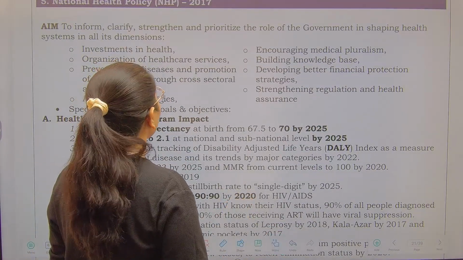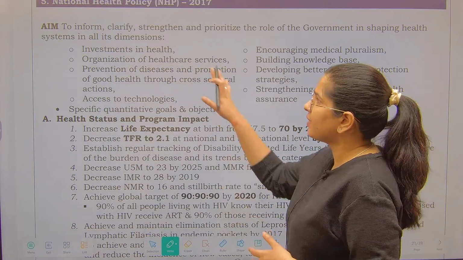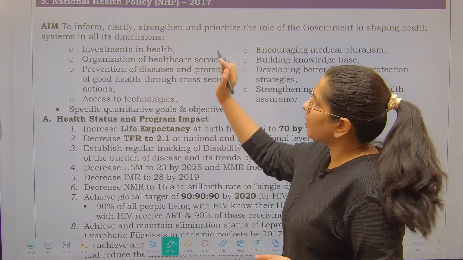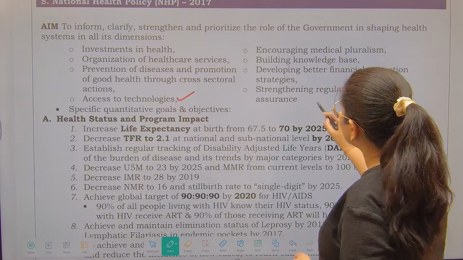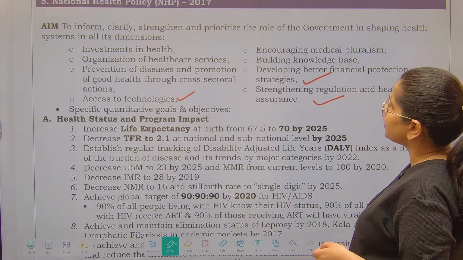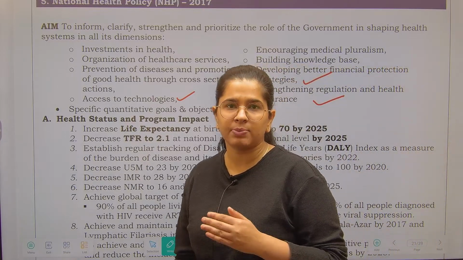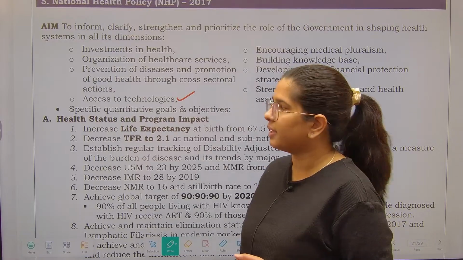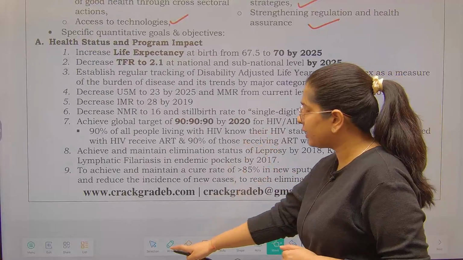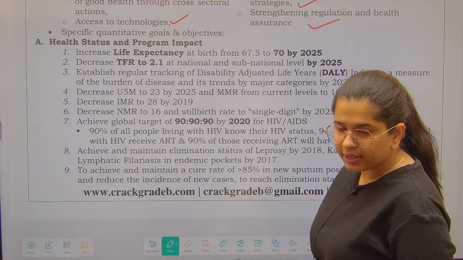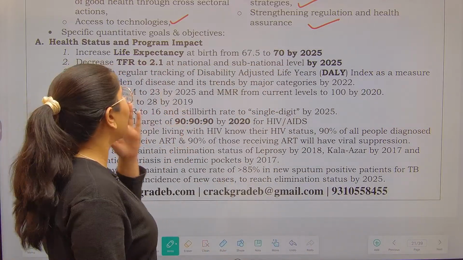Under this, the government has informed, strengthened and prioritized certain areas where we have to work: investments in health, prevention of disease, technology access, strengthening regulation, and developing better financial protection strategies. Obviously, any government would want these health related factors in their governance. Next is health status and program impact. What do they want to achieve in terms of health? These are the targets.